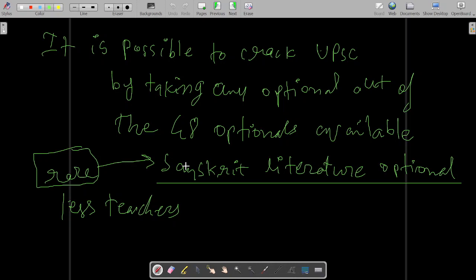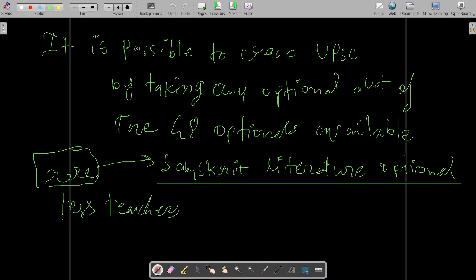Got it? Optionals for which teachers are not available at all, you should never take, because you can't get practice questions or enough guidance on how to write answers.